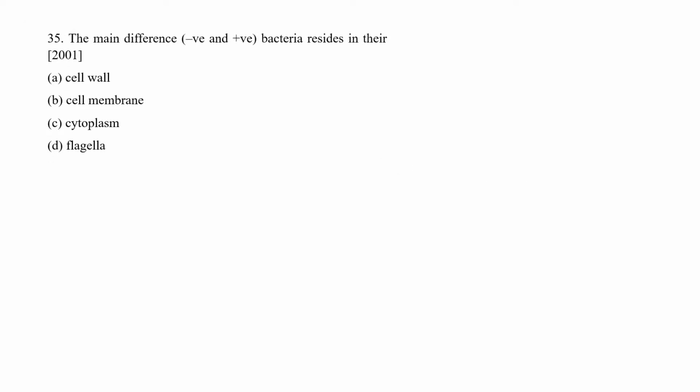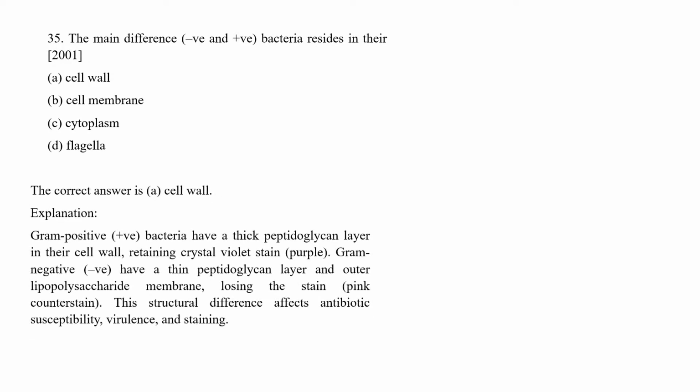The main difference between gram positive and gram negative bacteria resides in their cell wall. Option B, cell membrane. Option C, cytoplasm. Option D, flagella. So the correct answer is cell wall. Gram positive bacteria have a thick peptidoglycan layer in their cell wall, retaining the crystal violet stain, but gram-negative bacteria have a thin peptidoglycan layer and an outer lipopolysaccharide layer, and it's loose. It cannot hold the crystal violet stain. That's why they are called gram-negative.